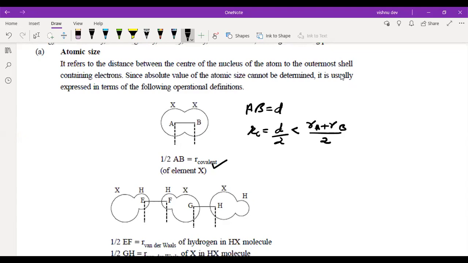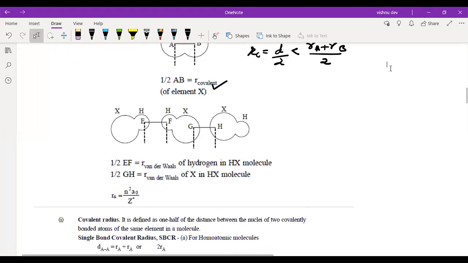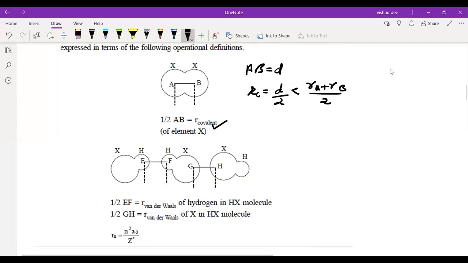Now when we talk about van der Waal radius, it is basically the radius between two different molecules, because they don't form a bond. They don't overlap with each other, and they don't have a strong attracting tendency. See this: in covalent radius, two atoms are overlapped, but here they are quite far from each other.